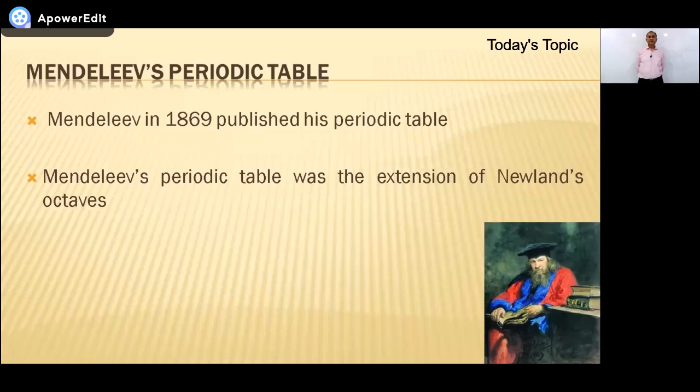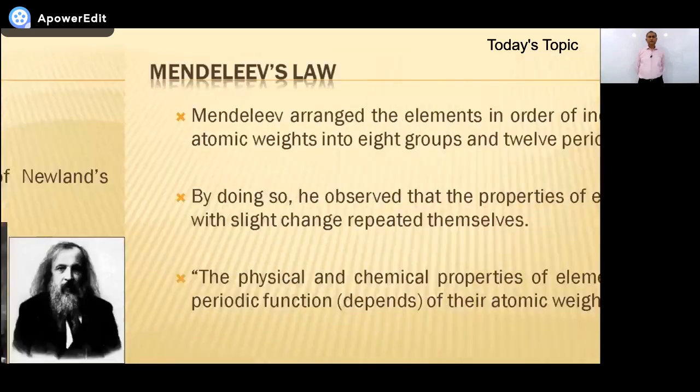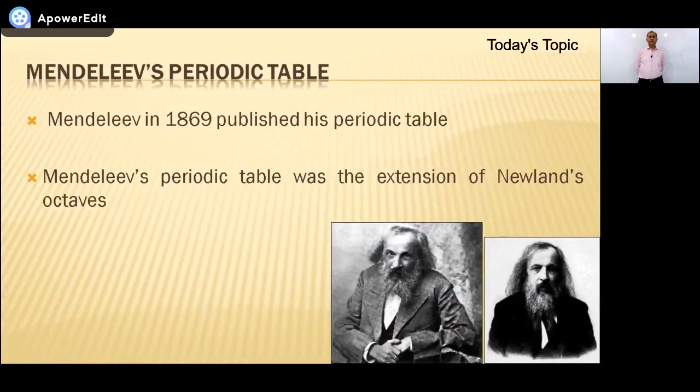I repeat, Mendeleev's periodic table is connected with Newland's periodic table. And when was it published? It was published in 1869. This is Mr. Mendeleev.